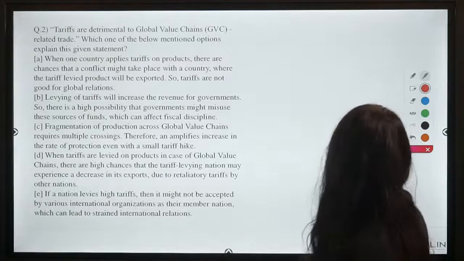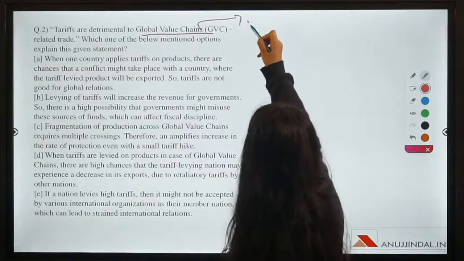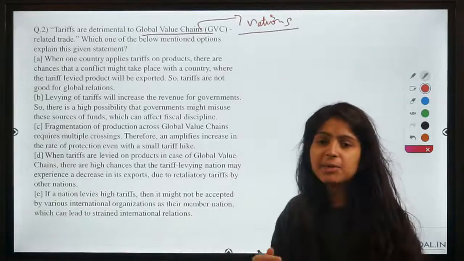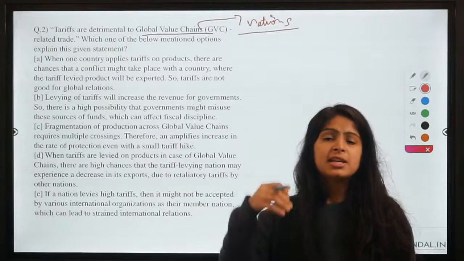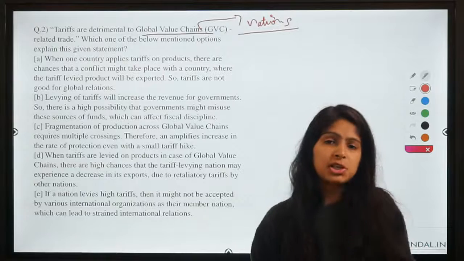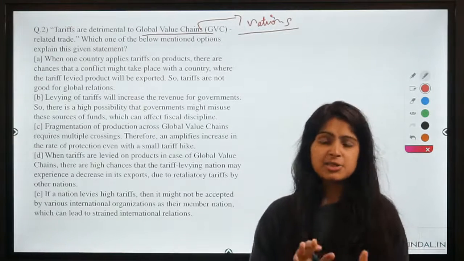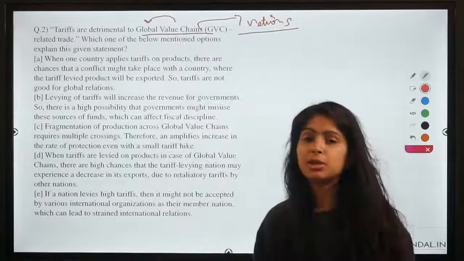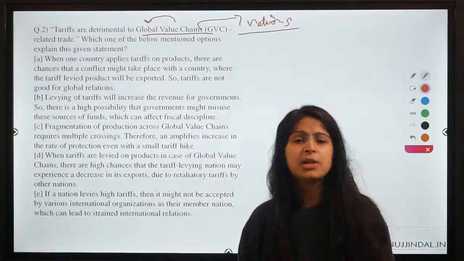So what is a global value chain? It is a trade in which different nations are involved. So what is a value chain? A value chain is a chain of events that allows raw materials to turn into finished products and the customers to avail the benefit of those finished products, right? So that is a value chain. Now, what is a value chain when global is added to it? It means a value chain which works across different countries and nations of the world.